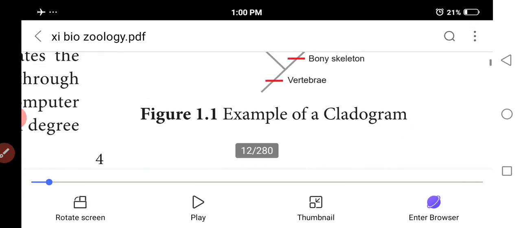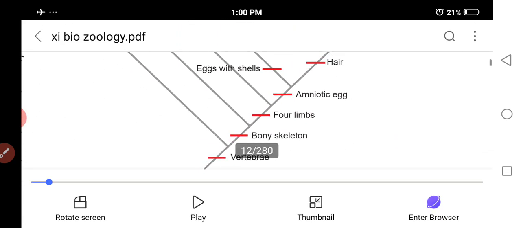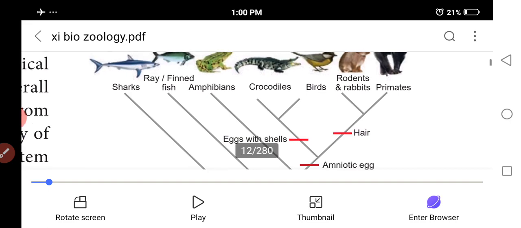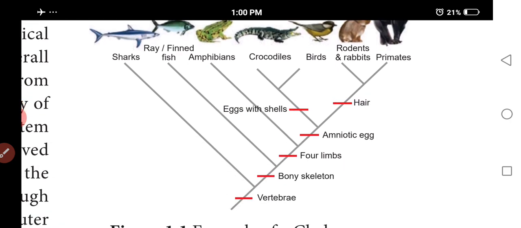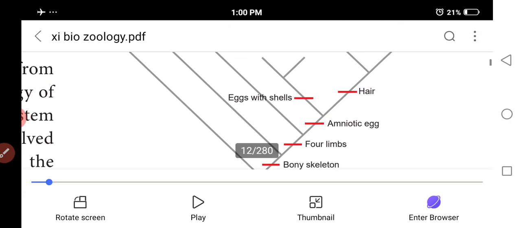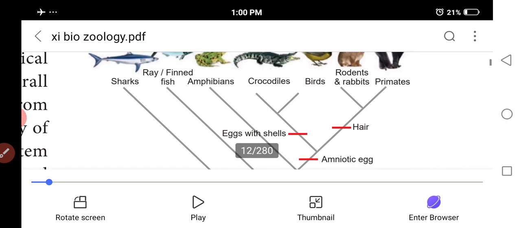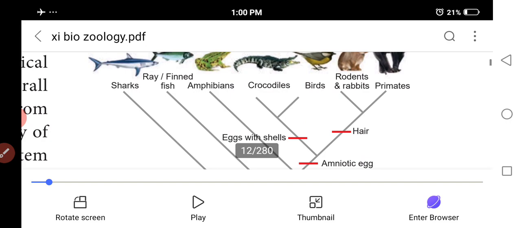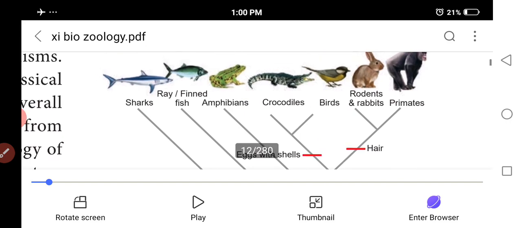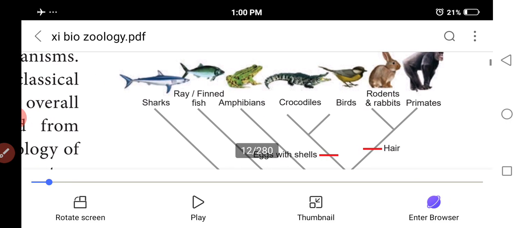You see this picture. First one is a vertebrate, with a bony skeleton. Next one is four limbs and amniotic egg. Next one is hair. Then the primates, rodents and rabbits, bats, crocodiles, amphibians, fishes, sharks. So that is an example of a cladogram.